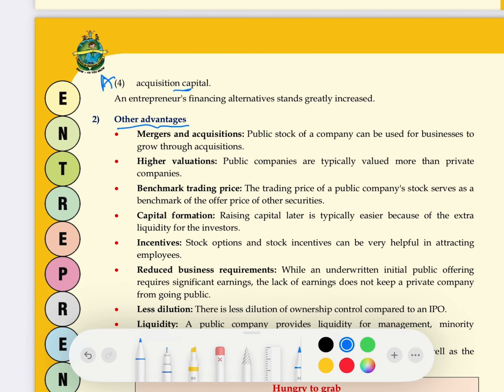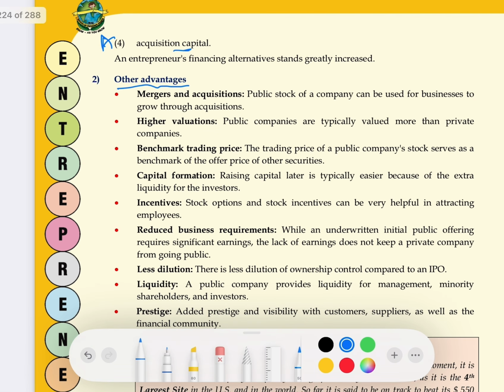As I've already issued shares in the market, so it's easy for me to acquire other businesses. Then higher valuation. A company whose shares are issued in the market will be valued definitely higher than the company whose shares are not issued in the market. So public company has higher valuation than private company.